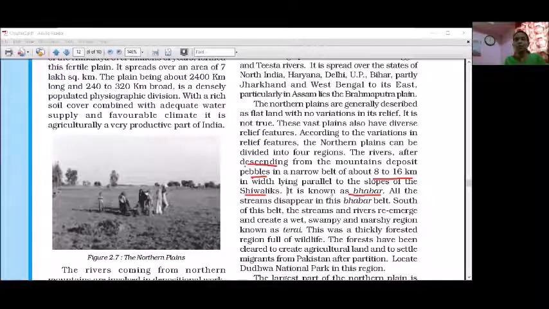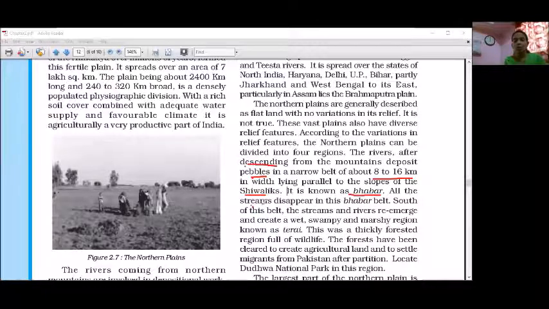Bhabar is immediately after the Shivalik. When rivers enter the plain region, they deposit pebbles in this region, and this is called the Bhabar plain. The width of this plain is 8 to 16 km. All the streams disappear in the Bhabar belt. This is again a very important part of this region.